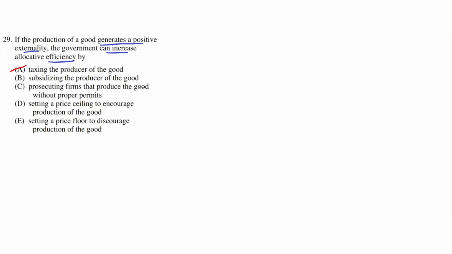B. Subsidizing the producer of the good. This seems to be the correct answer, because if the government subsidizes the production of the good, we can depict that subsidy on the graph, where we label a price by quantity graph in a supply and demand market,